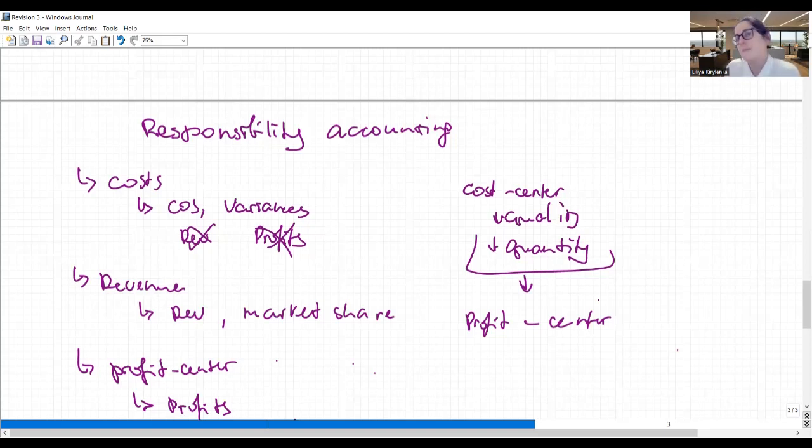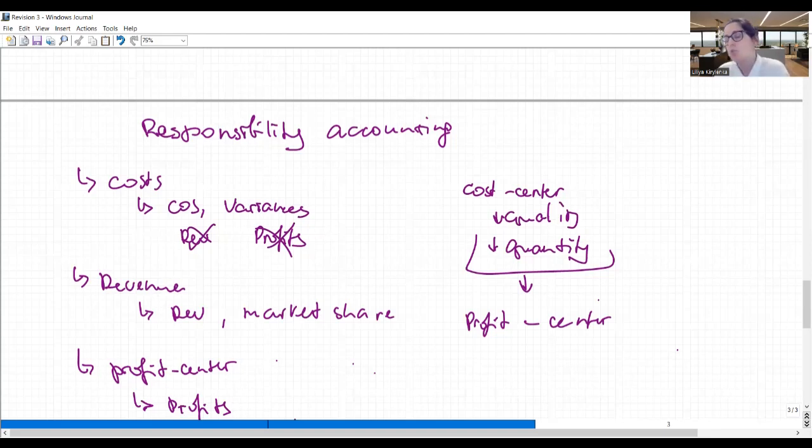And sometimes we want our division not to bug us with, like, please buy us this machinery, please approve this research and development, please buy this license, and so on. So we say, okay, you can make these decisions on your own, but we need to make sure that they are okay.